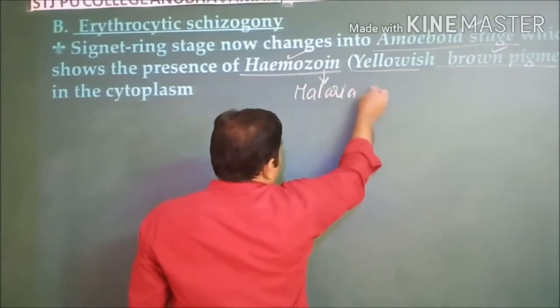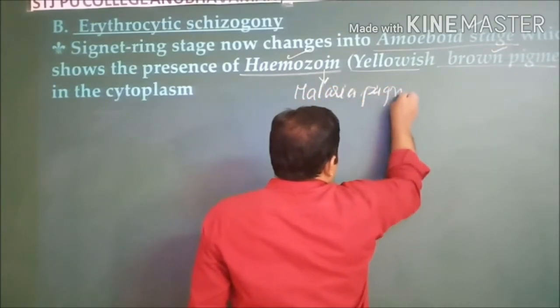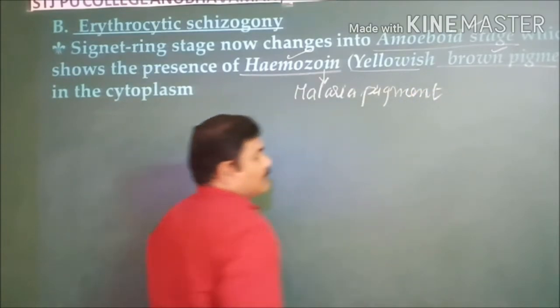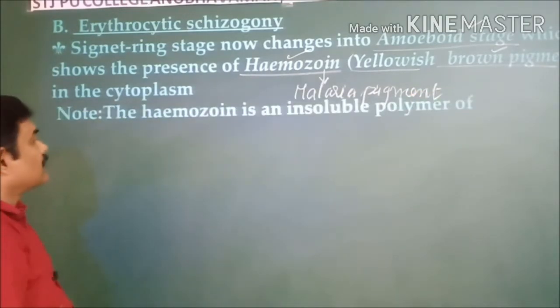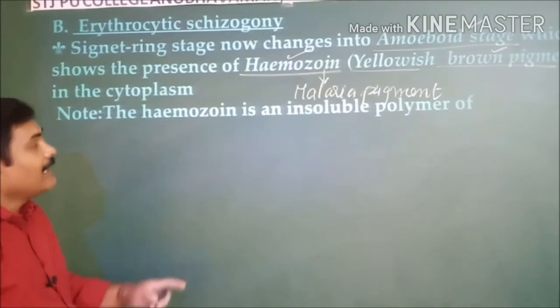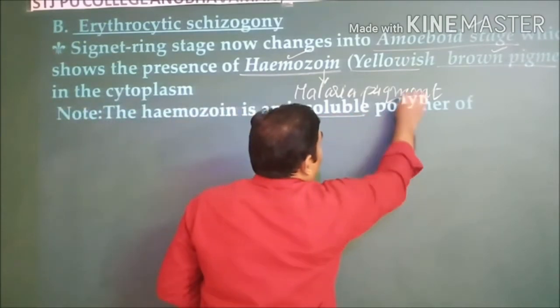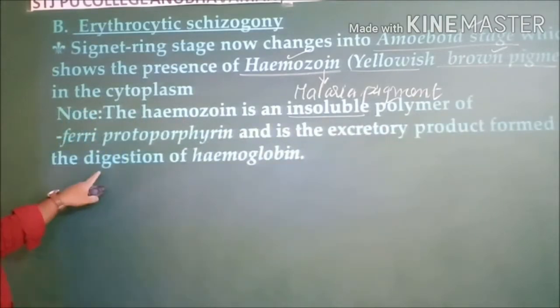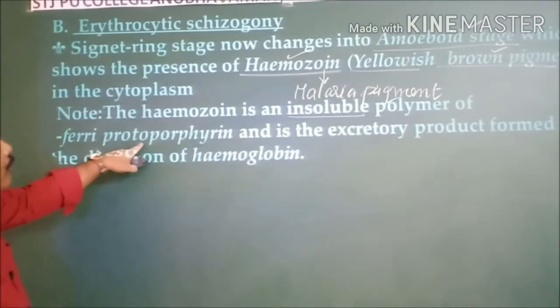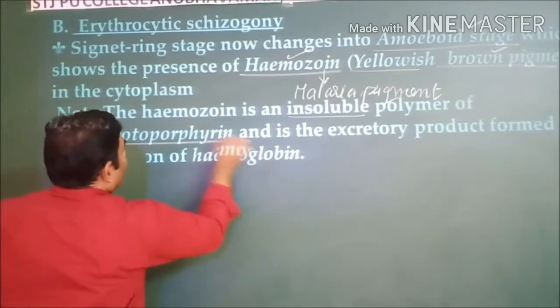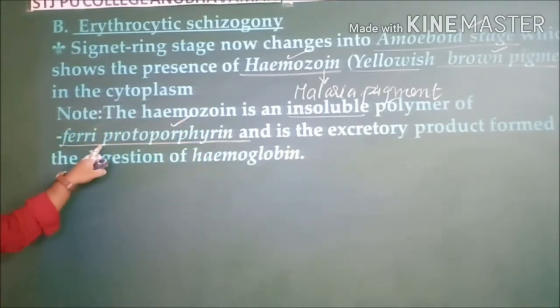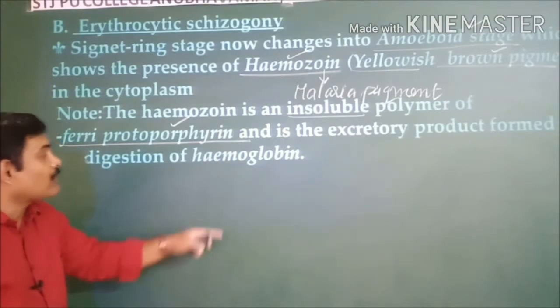Hemozoin is insoluble in nature, as I said, and it is a polymer of ferriprotoporphyrin. Chemically, hemozoin is ferriprotoporphyrin, and it is a toxic substance.